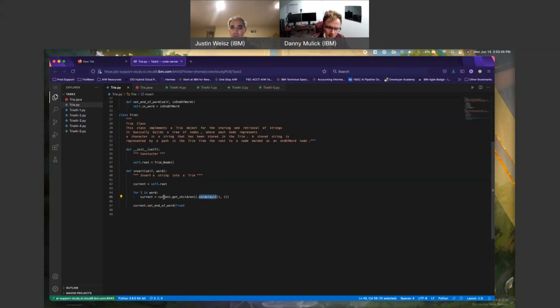I'm saying, you know, I begin at the root, I get the children of the root, and I say I want to start adding nodes to it. Does make sense to me.